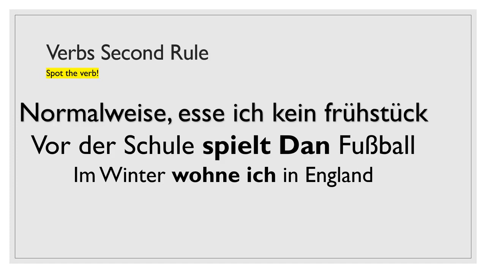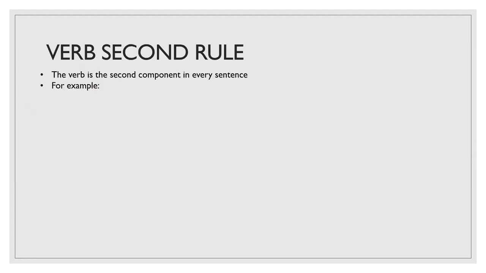And then the verb second rule. So with this rule, you can see that this time the verb goes before the pronoun. So it's esse ich instead of ich esse. Spielt Dan instead of Dan spielt. And wohne ich instead of ich wohne. And that's because the verb is the second component in every sentence.